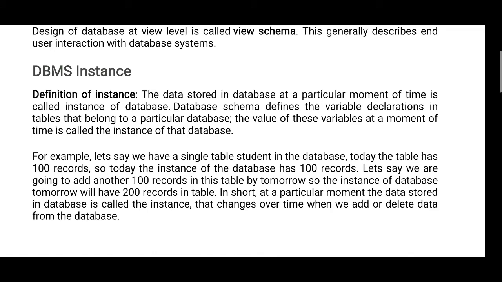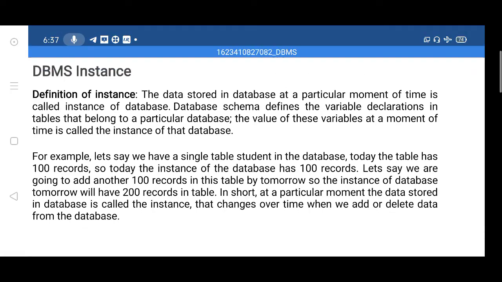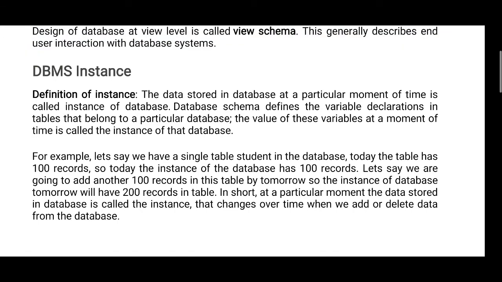Here we have an example. Today the table has 100 records. So today the instance of the database has 100 records. Let's say we are going to add another 100 records in this table by tomorrow. So the instance of database tomorrow will have 200 records in the table.